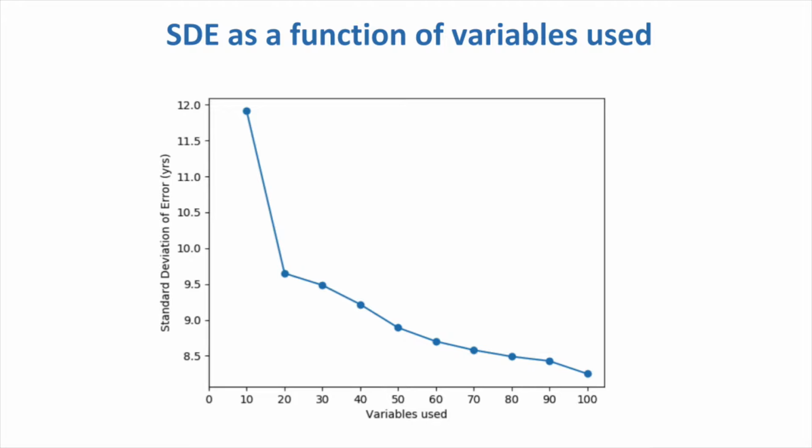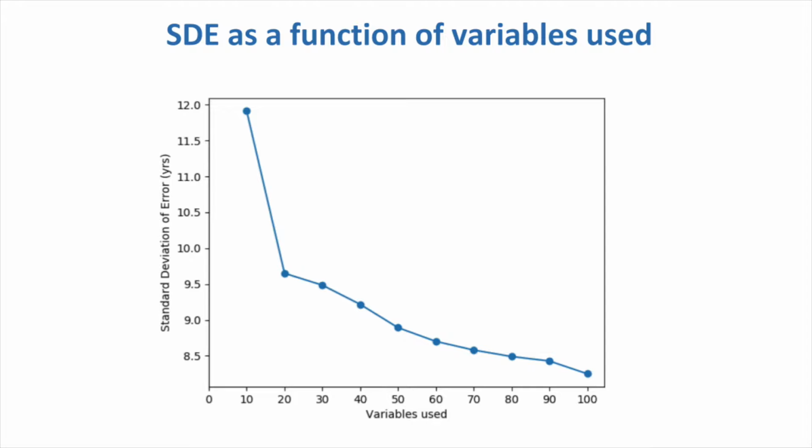My first iteration selected parameters based on the most commonly measured ones, such as height, weight, blood pressure, and pulse. I then ran a machine learning algorithm for the top 10 parameters and checked its accuracy. Then I ran it again for the top 20 parameters and checked its accuracy, and then 30, 40, and so on until 100.